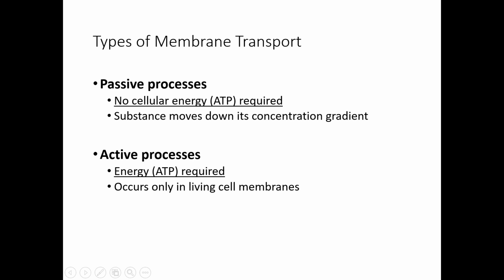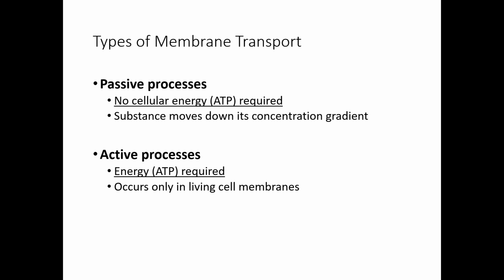There are two types of membrane transport. Passive processes do not use any ATP molecules for energy. Substances move through the membrane down its concentration gradient. What does that mean? Let's say a concentration of some substance is higher on one side of the membrane and lower on another side of the membrane.